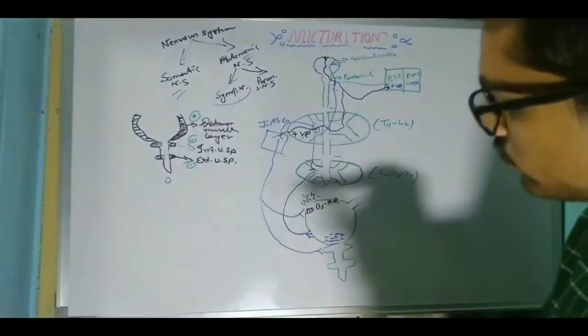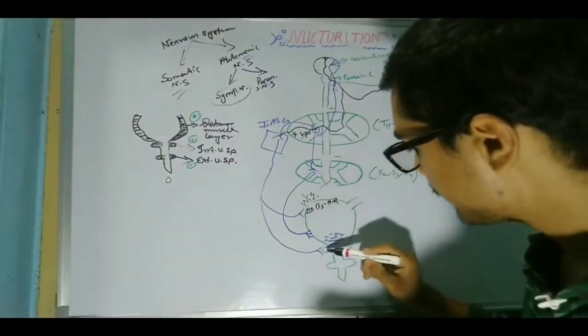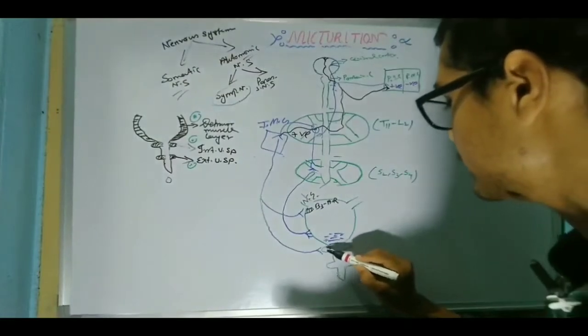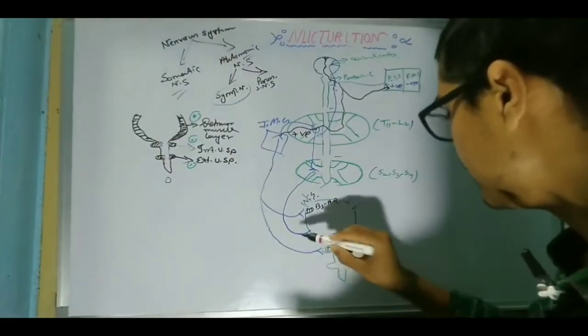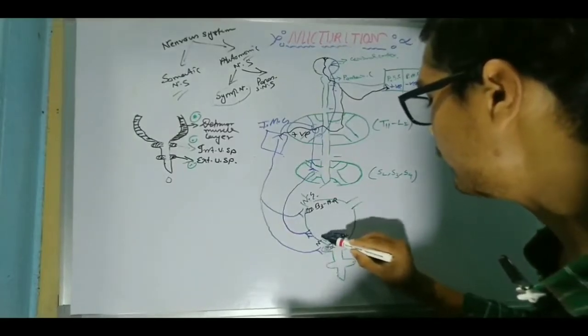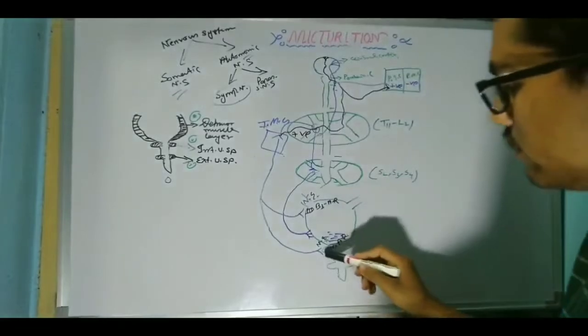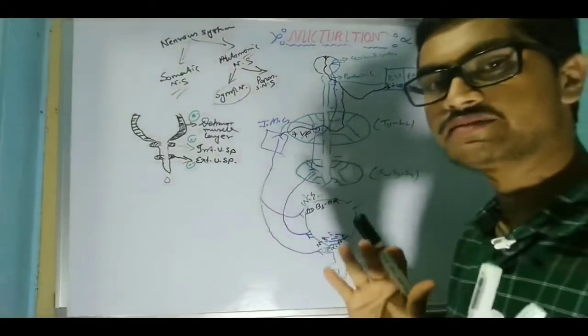And the second portion of the sympathetic nervous system binds over here to the internal urethral sphincter. This sphincter also has a special kind of receptor, known as the alpha 1 adrenergic receptor, and this portion also releases norepinephrine. But in this case, it will not relax the internal urethral sphincter.